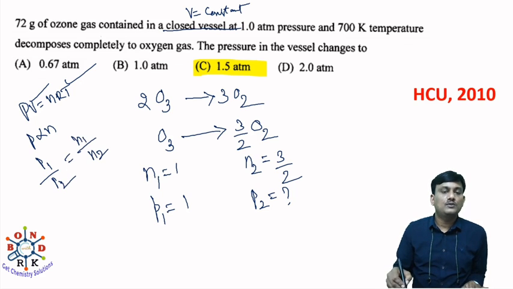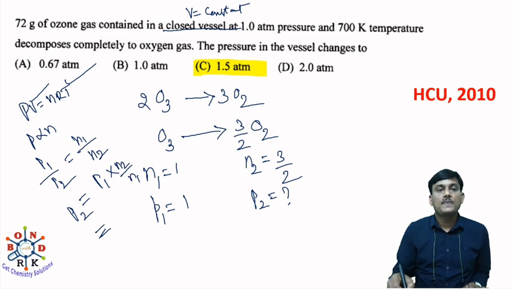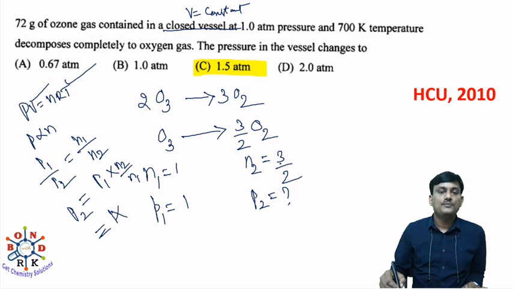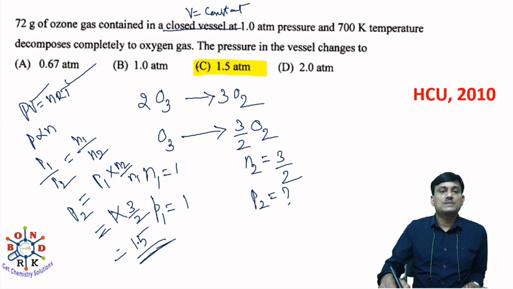You have to find out P2. So P2 is equal to P1 into N2 by N1. P1 is given as 1 and N2 is 3 by 2 by 1. So it will be 1 into 3 by 2, it will be 1.5 atmosphere.